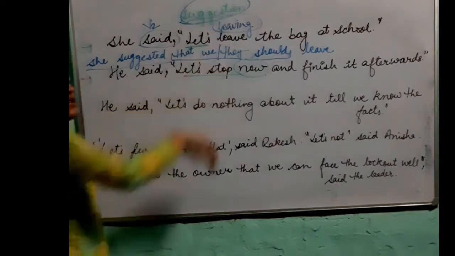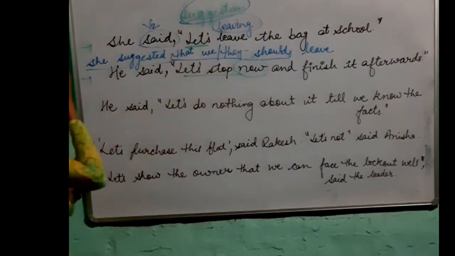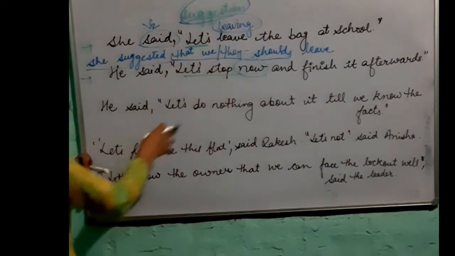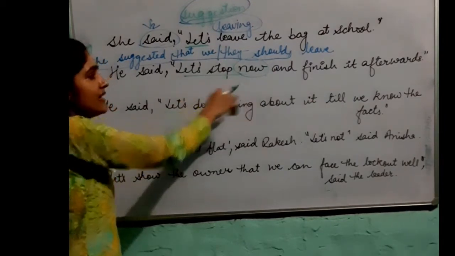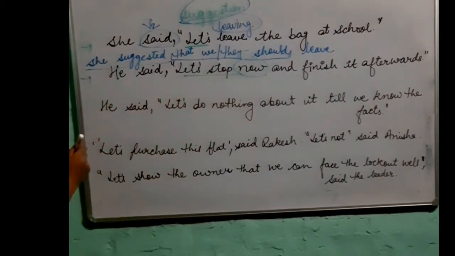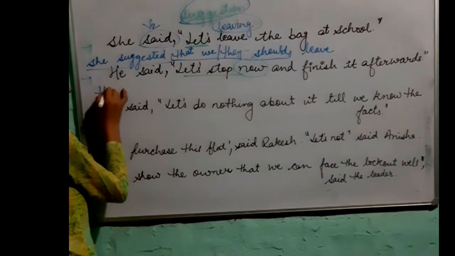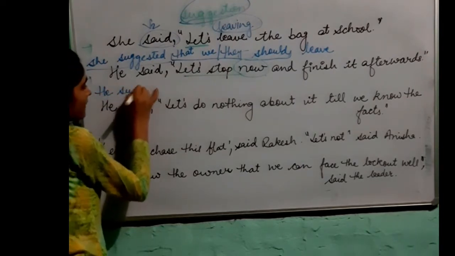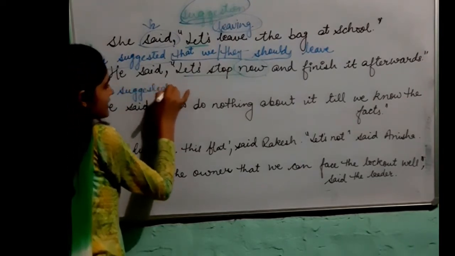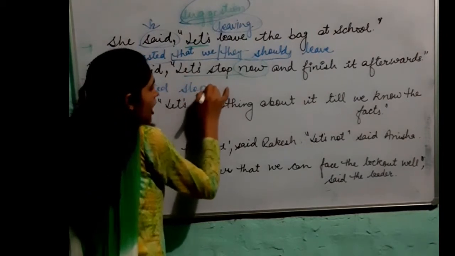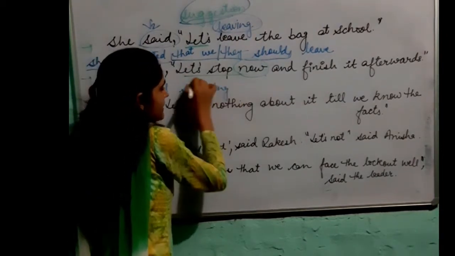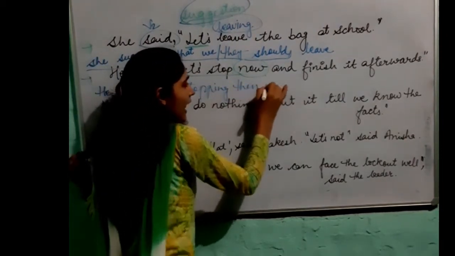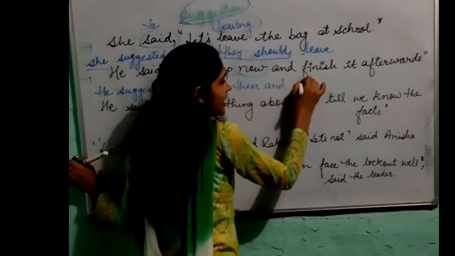So we will be using the word for suggestion, that is suggested. He suggested stopping then. He suggested stopping then and finishing.